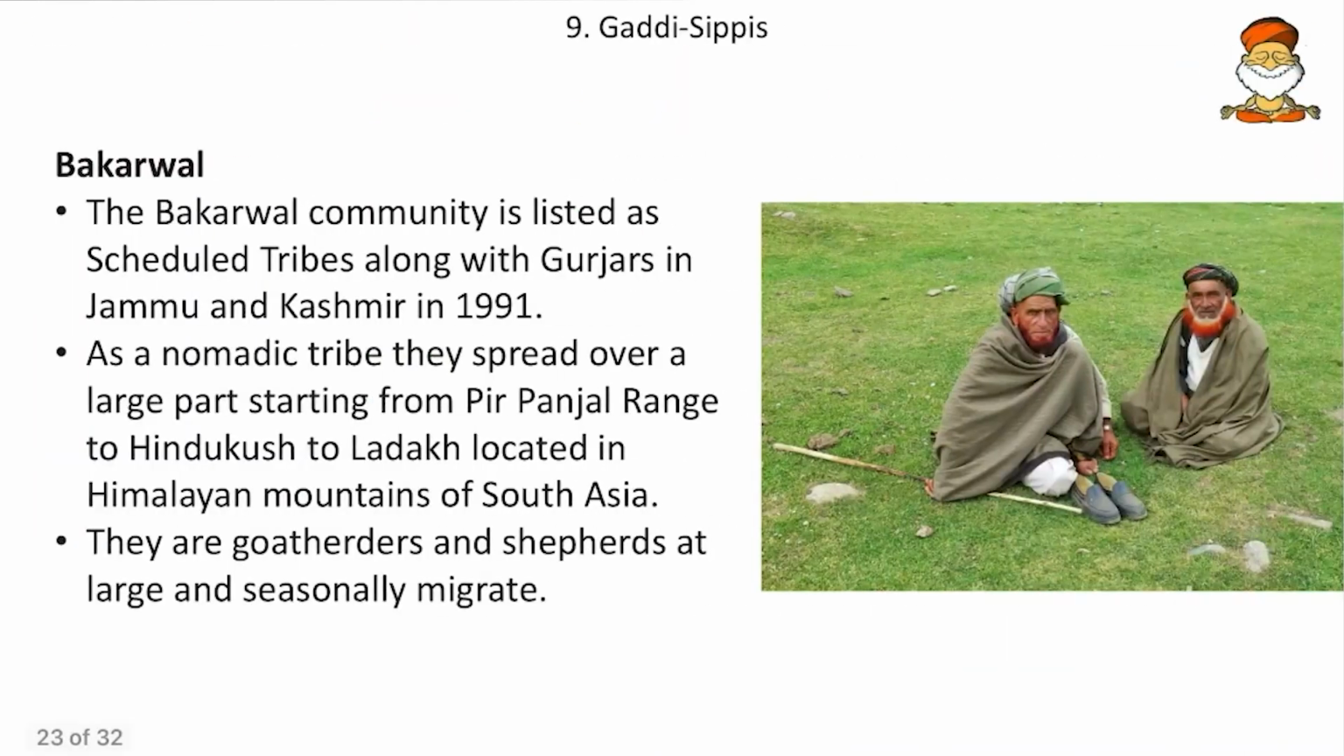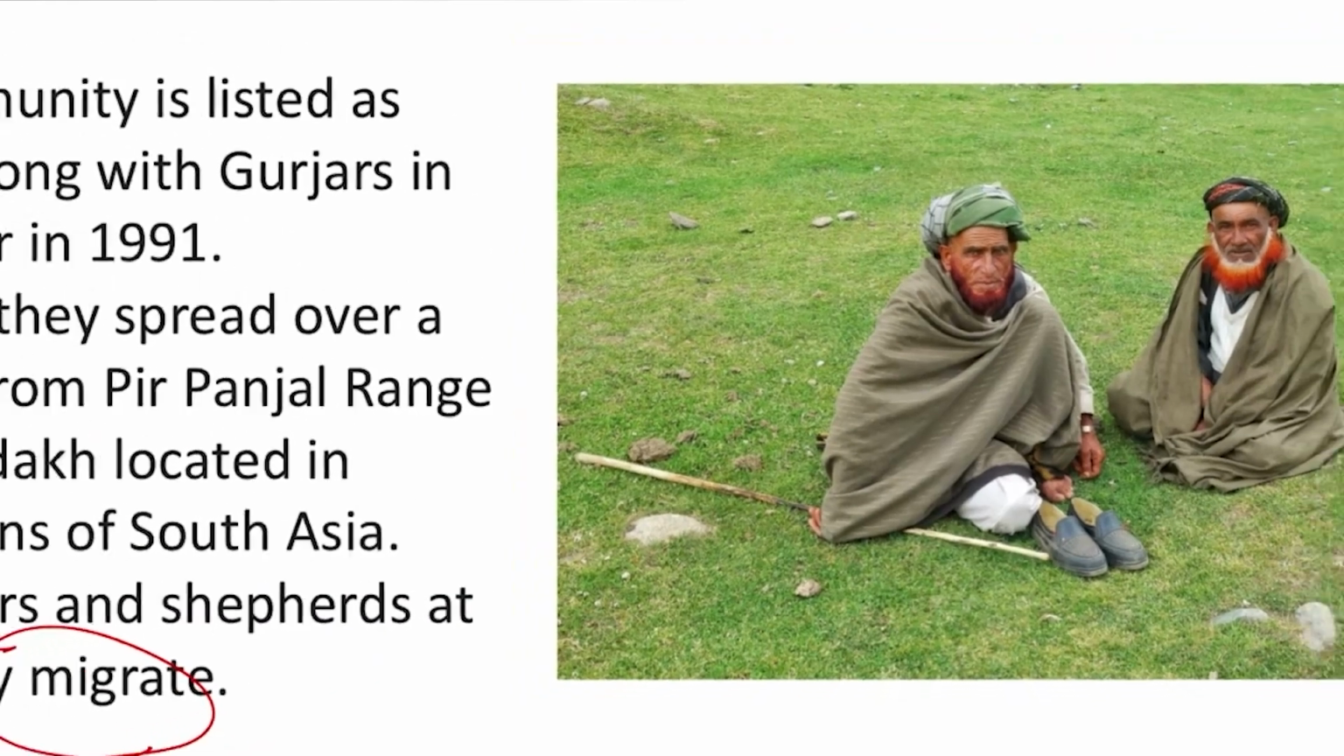Then friends, along with the Gaddis, it is also worth remembering to revise the Bakarwals. So the Bakarwal community is given in NCERT. It is a community listed as a scheduled tribe along with the Gujjars in Jammu Kashmir in 1991. And they are nomadic tribes and they are spread over a large part of land coming from the Pir Panjal to Hindu Kush to Ladakh. And they are goat herders and shepherds and they are seasonal migrants. So here we can see how they dress up.